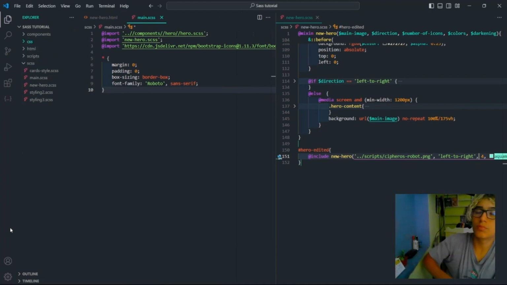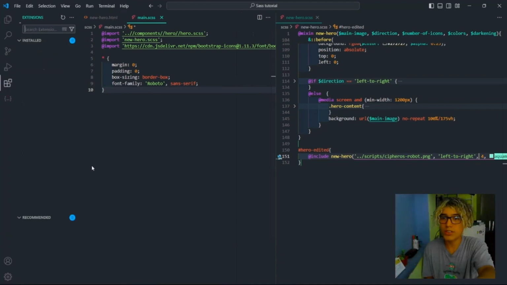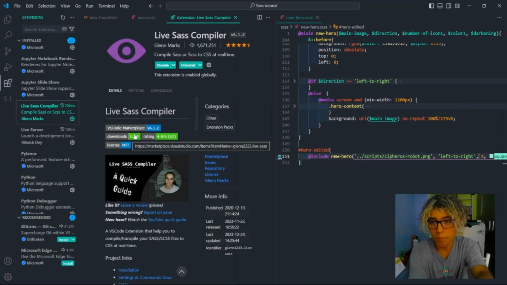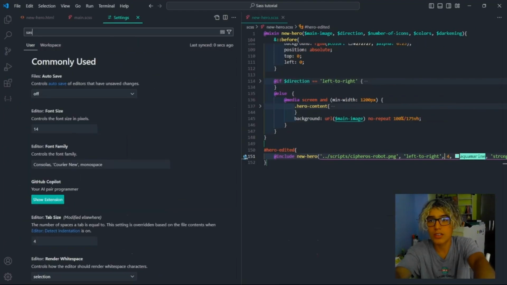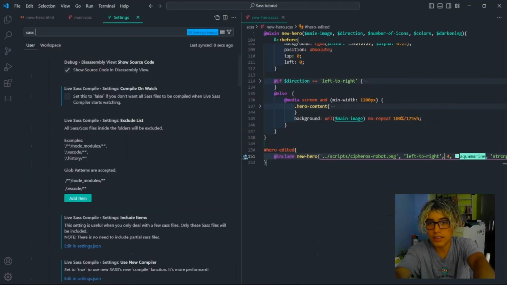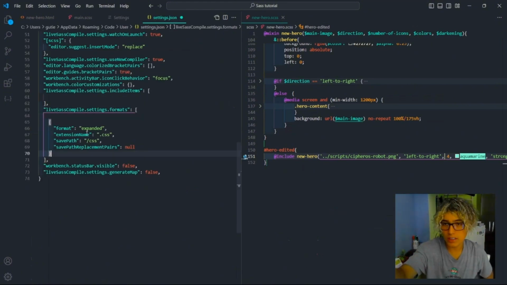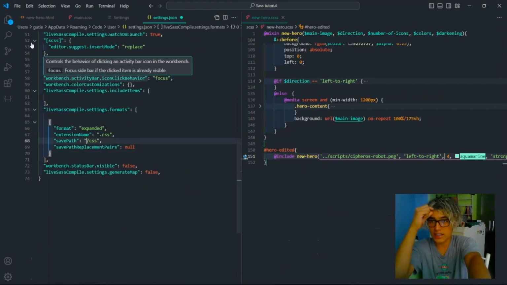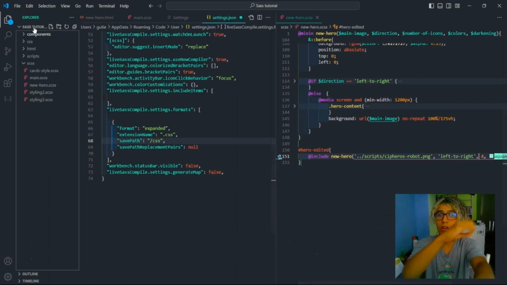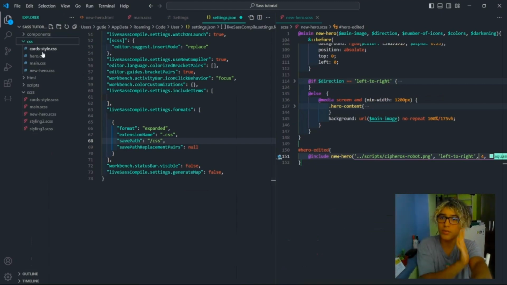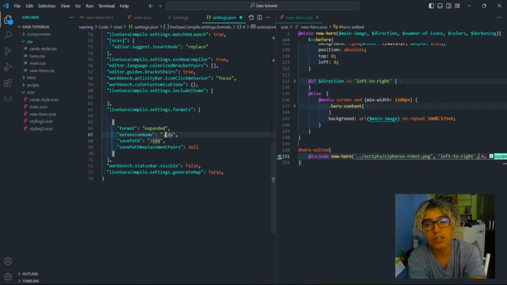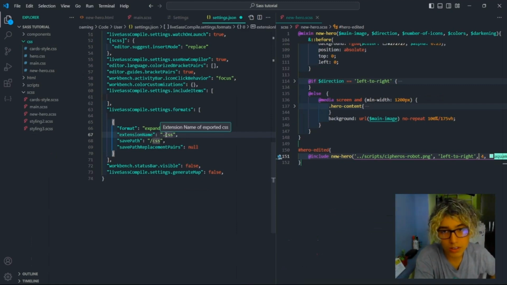Therefore, go to Visual Studio Code. We must have the extension called Live Sass Compiler. Go to Settings and just write Sass formats. Go to the JSON, and you must edit this part, write /css, because it's within the folder that is for this tutorial, and it will go to /css, which is this folder, and everything will be saved there. Obviously with the extension .css, because this is the language that we are using.